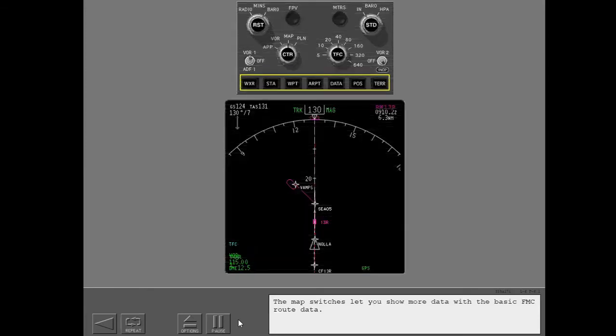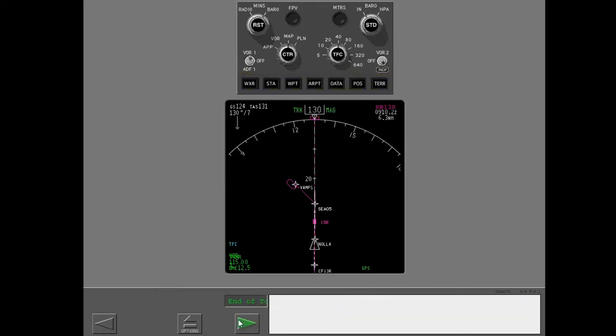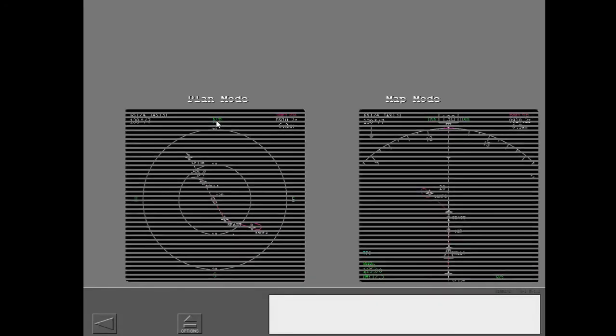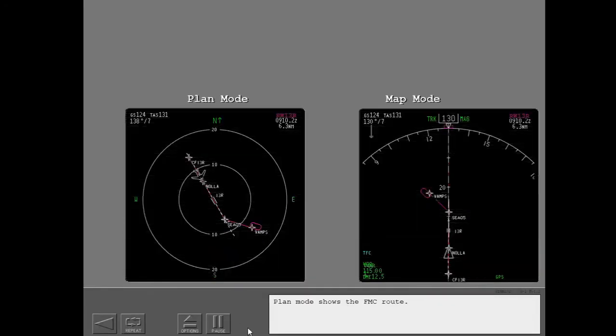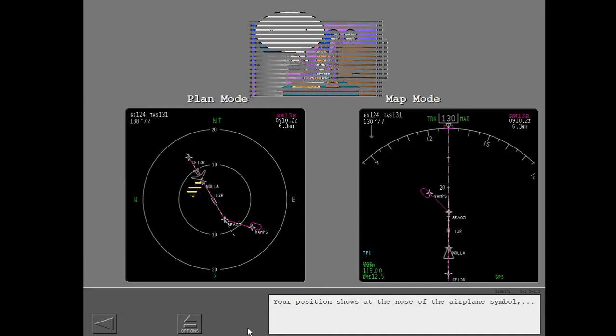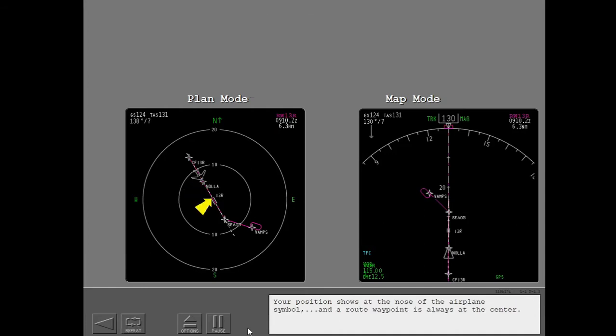The map switches let you show more data with the basic FMC route data. Push the map switches. Plan mode shows the FMC route, but plan mode shows the route with true north at the top. Your position shows at the nose of the airplane symbol, and a route waypoint is always at the center.